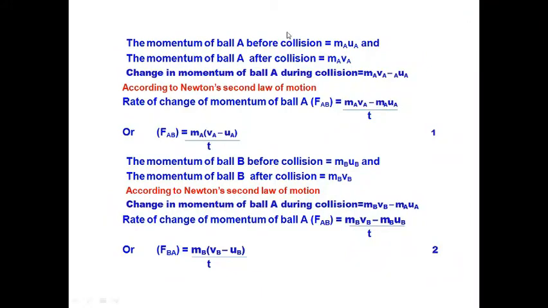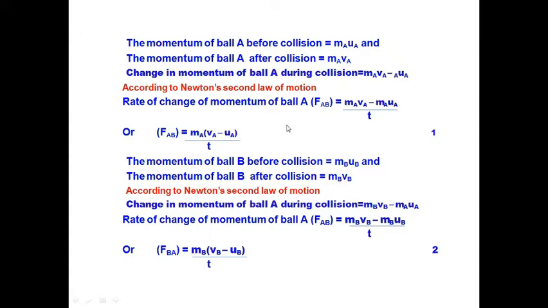Now let's calculate the momentum of ball A before collision. We know that the formula is m into v. So here m is ma and v is the initial velocity, that is ua. And the momentum of ball A after collision is ma va. Now what will be the change in momentum of ball A during the collision? It will be mv minus mu.